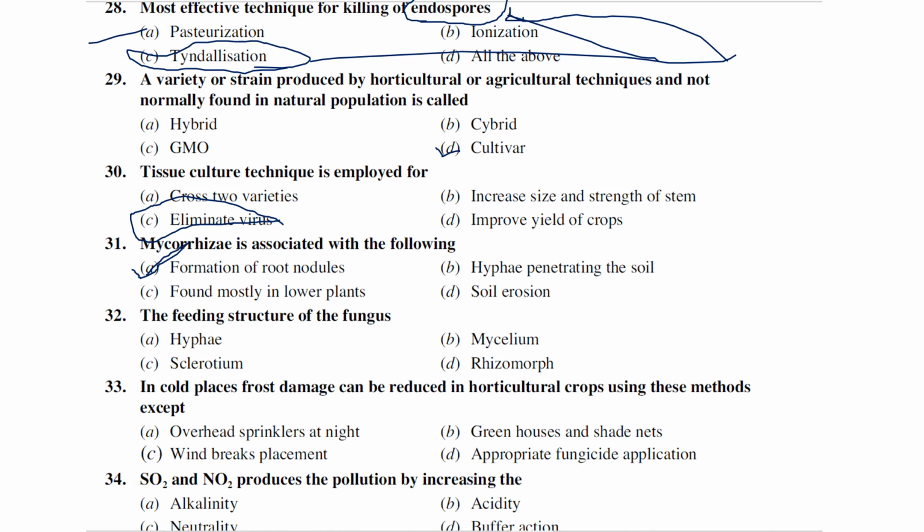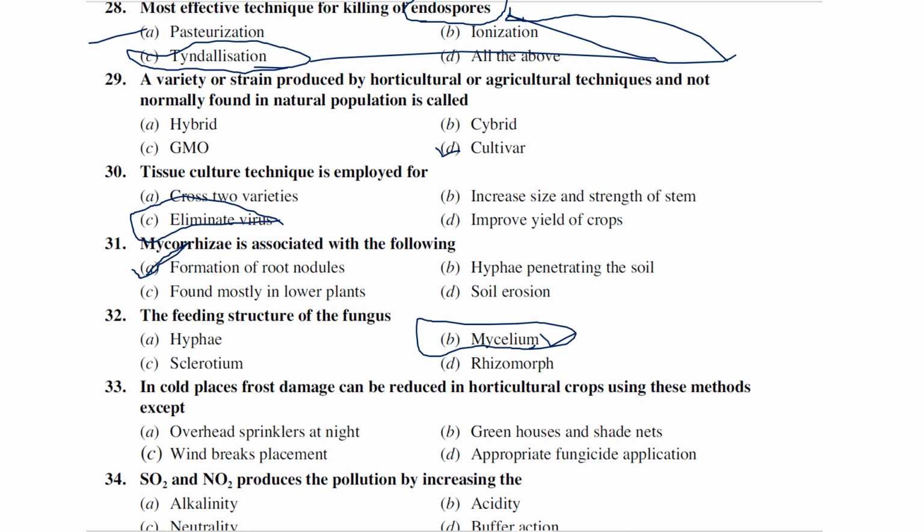The feeding structure of the fungus. So which of the following is a feeding structure of the fungus? Hyphae, mycelium, sclerotium, and rhizomorph. Generally the mycelium is considered the feeding structure, where it takes in nutrients through absorption. Some other mechanisms also exist, but the majority mechanism is absorption, right?